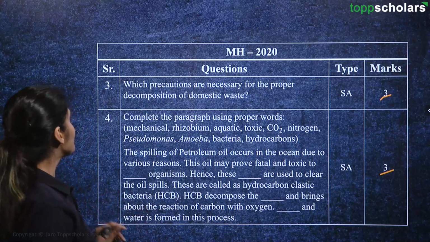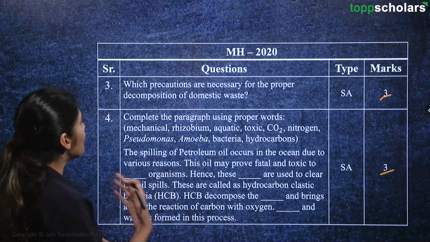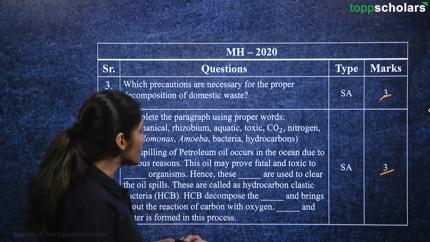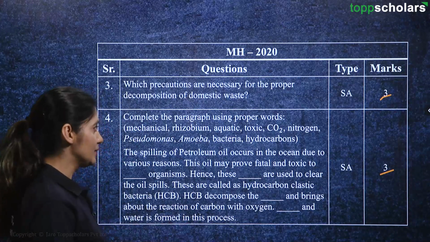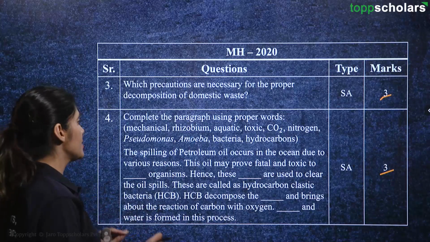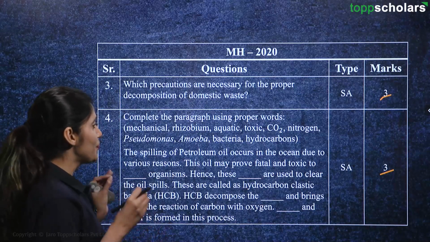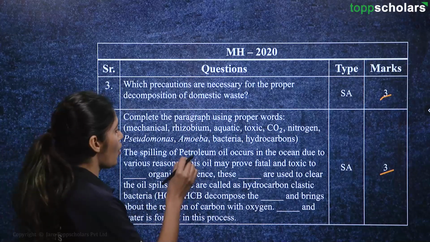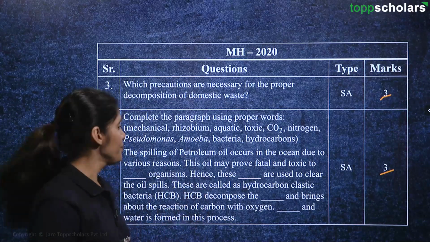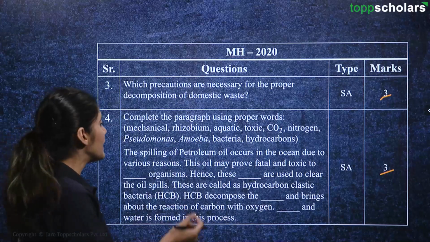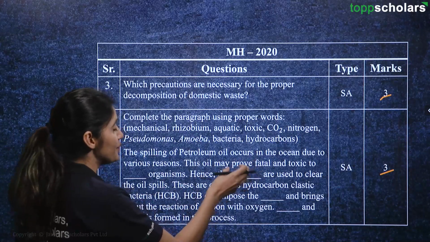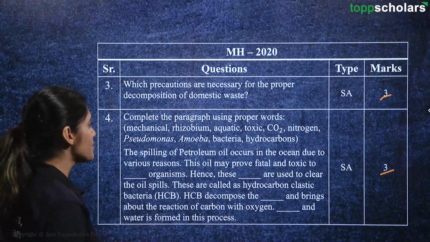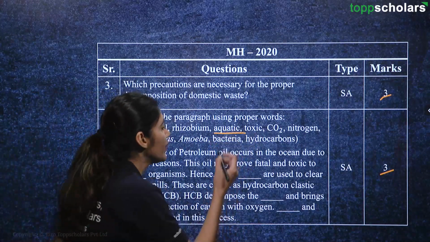Now, another question is complete the paragraph using proper words: mechanical, rhizobium, aquatic, toxic, CO2, nitrogen, Pseudomonas, amoeba, bacteria, hydrocarbons. The spilling of petroleum oil occurs in the ocean due to various reasons. This oil may prove fatal and toxic to dash organism. Which organisms? It is obviously aquatic organism.